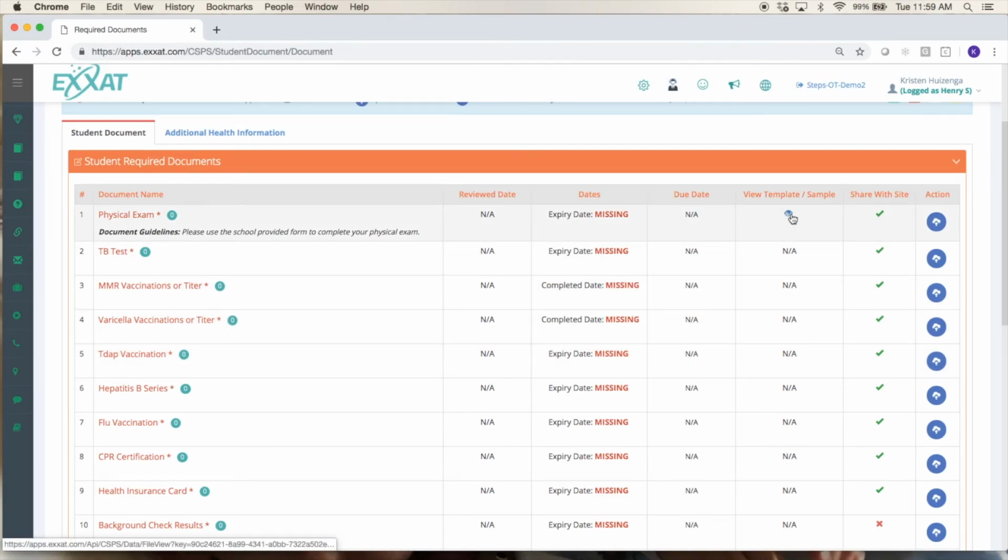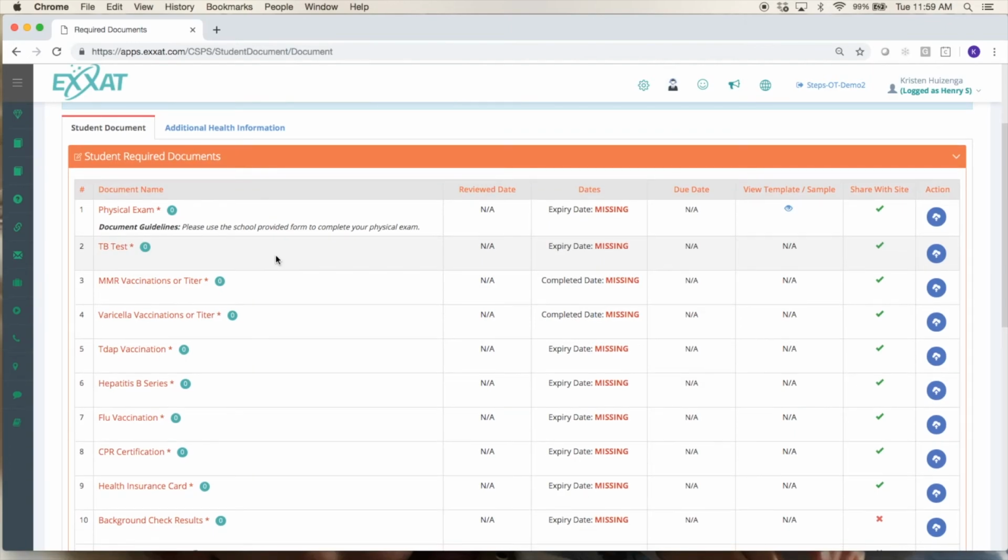You can see that here with this eyeball where you can view the template or sample. You'll want to be sure to grab that, like for a physical exam form. So you'll want to go ahead and click on this cloud button here to upload these documents. If your screen resolution is a little bit different, sometimes the cloud button is kind of hidden. You might just make sure to scroll to the right and then you'll be able to see the cloud button.